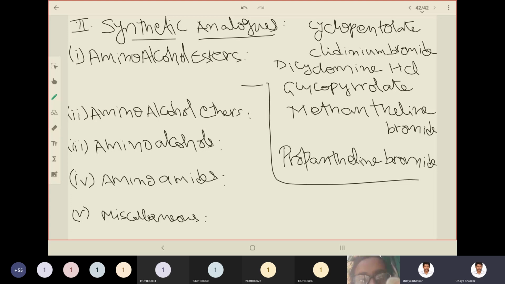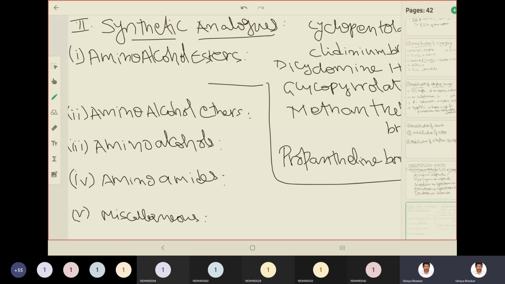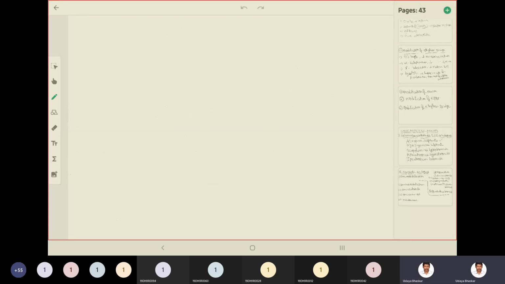Let us see the examples of further classes. The second class is amino alcohol ethers.